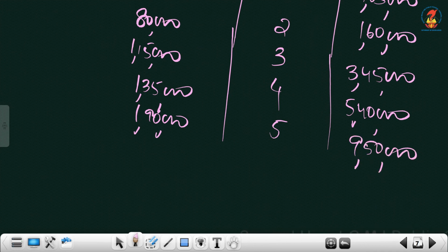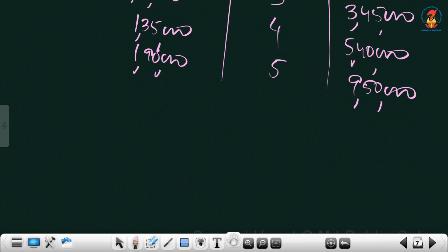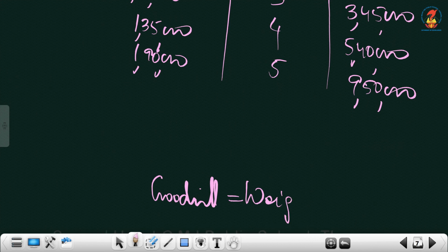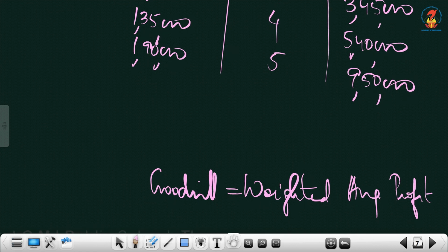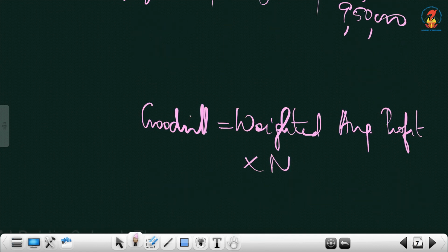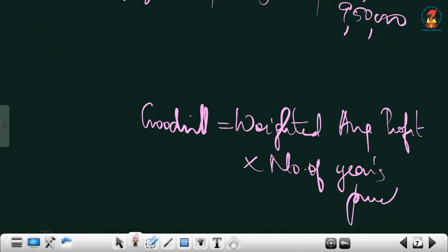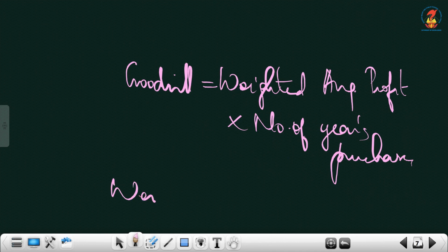Okay, now we will write the formula. Here we will have to add the total, so leave some space. Write the formula. Goodwill is equal to weighted average profit into number of years purchase. And weighted average profit means, just repeat the formula.